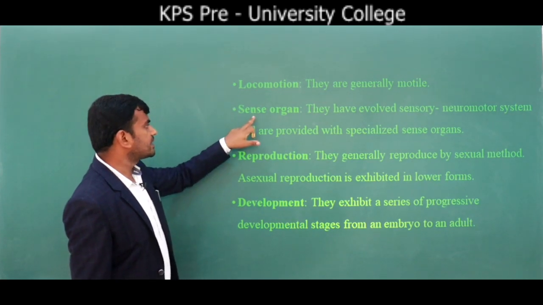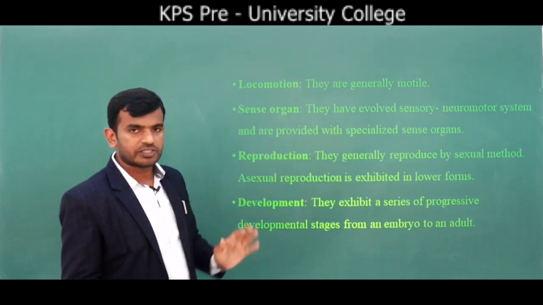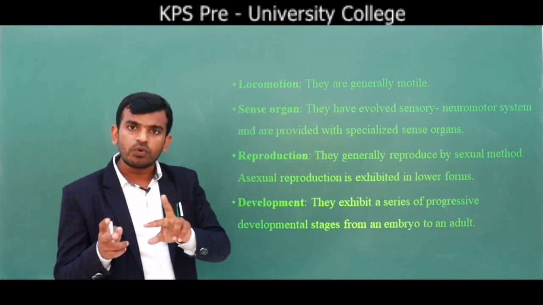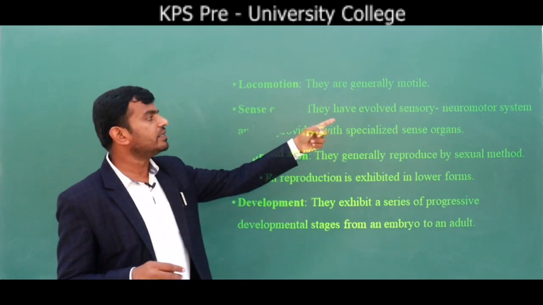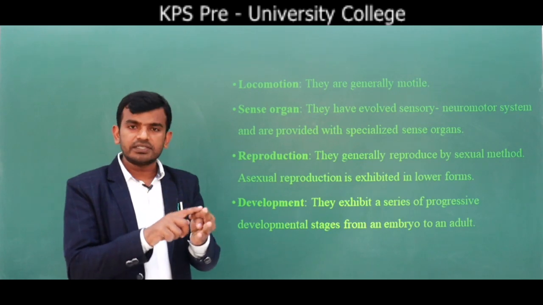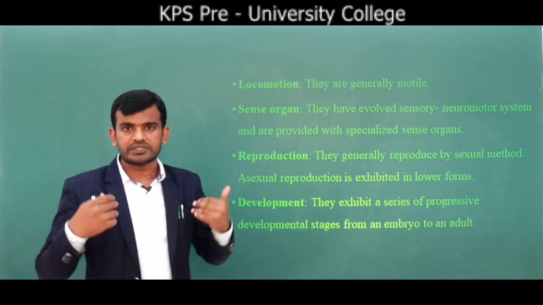The next point is sense organ. They have evolved sensory neuromotor system. That means they have a nervous system as well as a sensory system. They work together and they are called what? Sensory neuromotor system, which is well developed. Sensory system means what? Eyes, ears, nose, tongue as well as skin are nothing but sense organs which are present in the body.